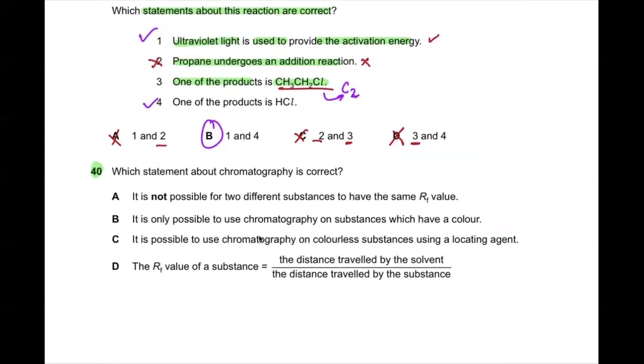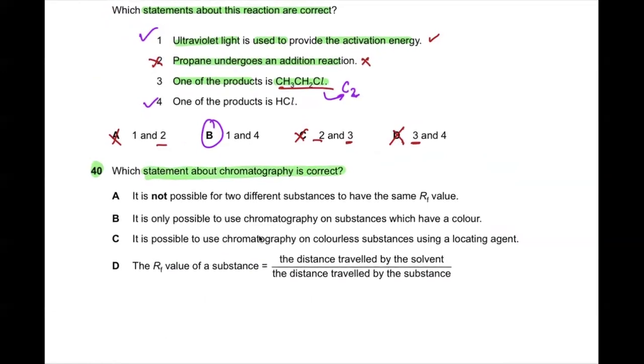Now, MCQ number 40, which statement about chromatography is correct? It is not possible for two different substances to have the same Rf value. No, it is possible. If they have the same solubility, they will show you the same Rf value. So A is the wrong statement. It is only possible to use chromatography on a substance which has a color. No, we have discussed that amino acids are colorless, and we use chromatography to separate them as well. So B goes wrong. It is possible to use chromatography on colorless substances using a locating agent. Yes, that's what it is.